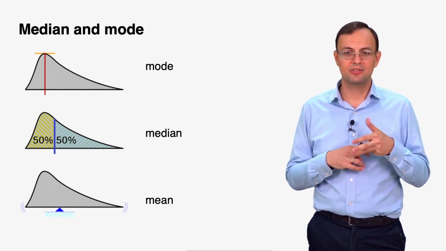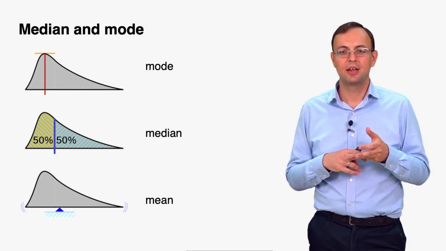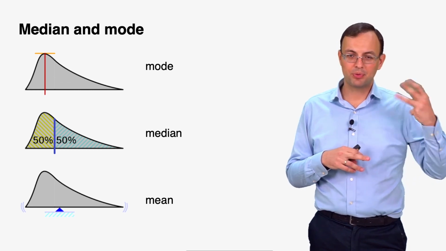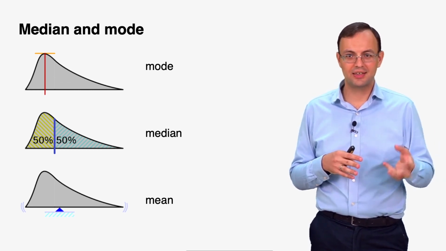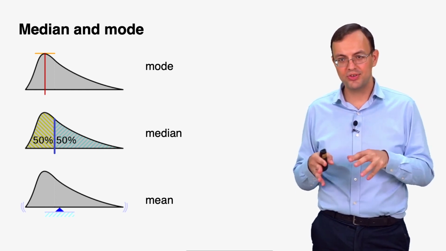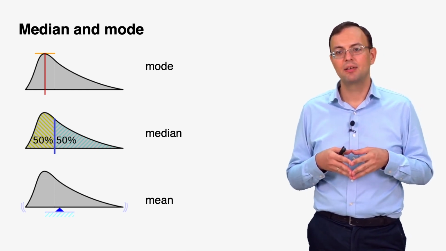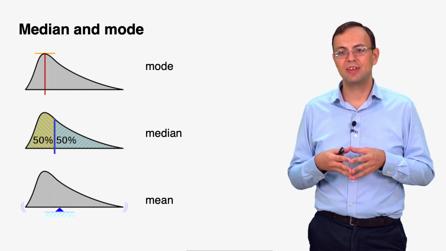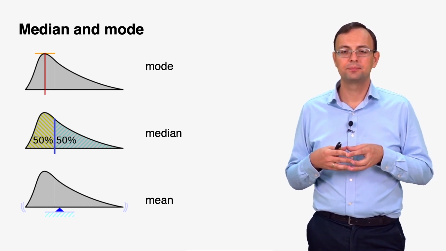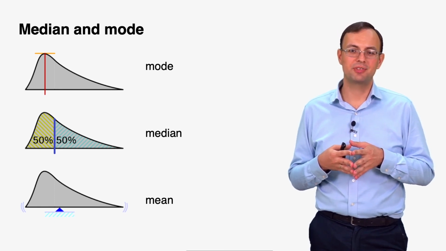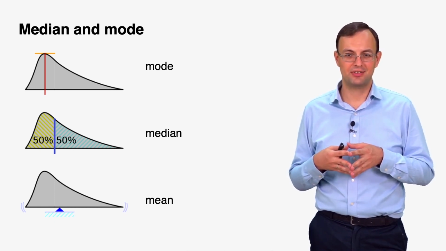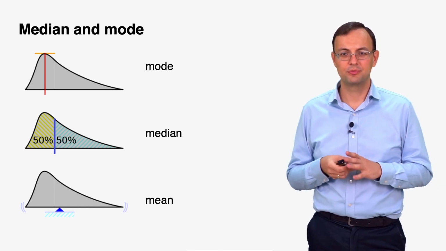The median is such a value that with probability 1/2 the random variable takes values less than it, and with probability 1/2 more than it. And the mean value is an average value. So in mechanical terms, it is the center of mass of a geometrical figure.